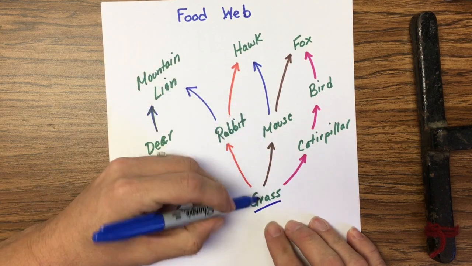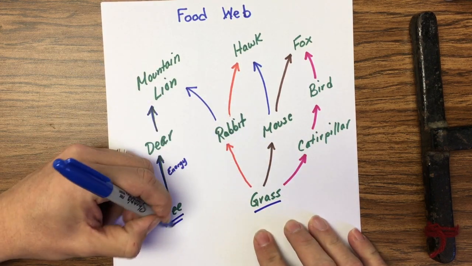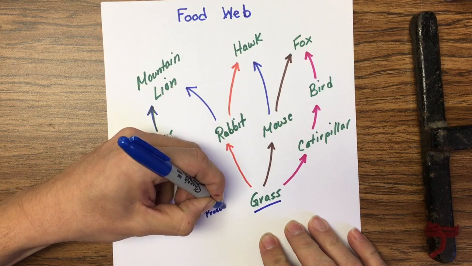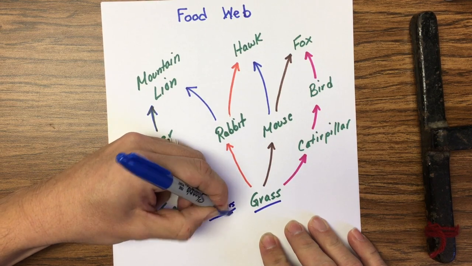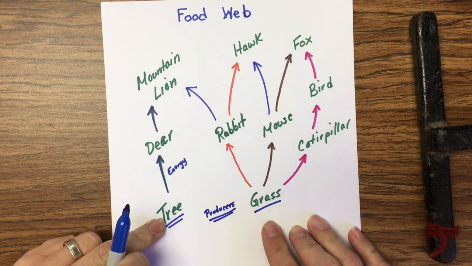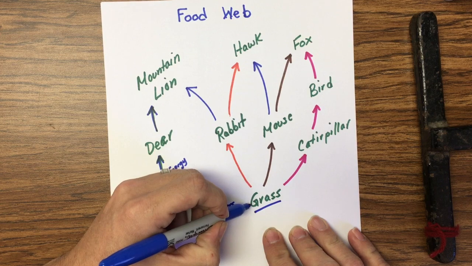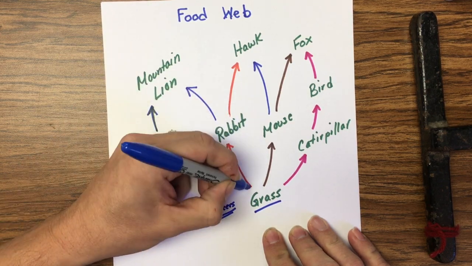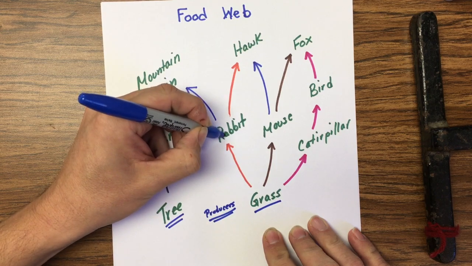Grass and tree, okay, these guys are producers. And so notice there are no arrows going to them because they produce their own energy. So the rabbit is going to eat the grass, so energy goes to the rabbit.